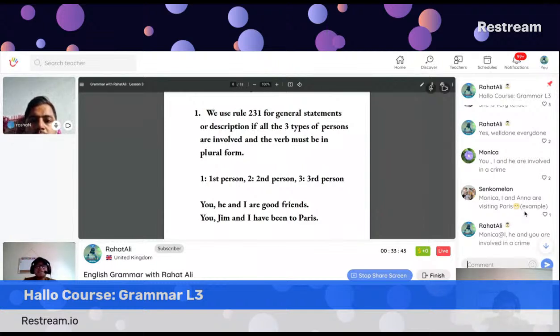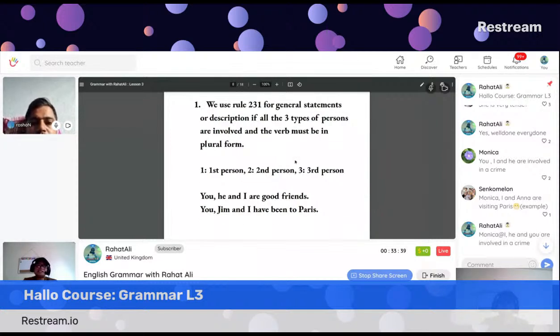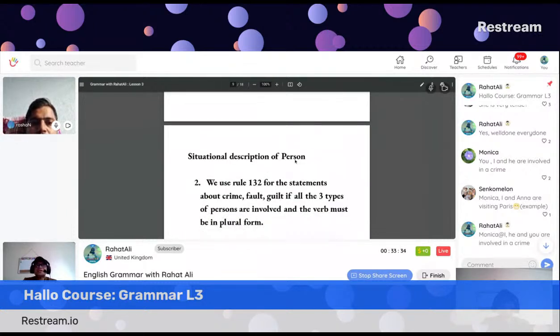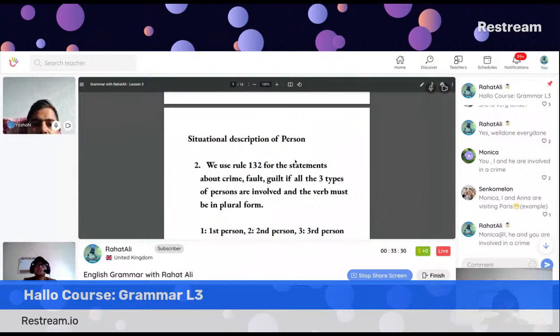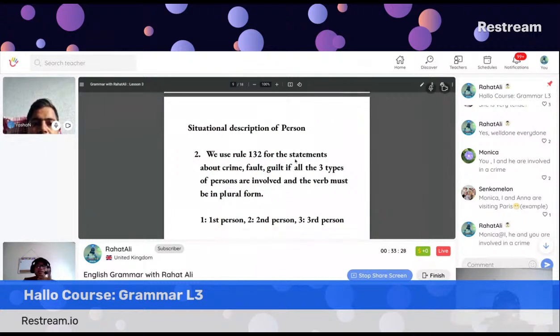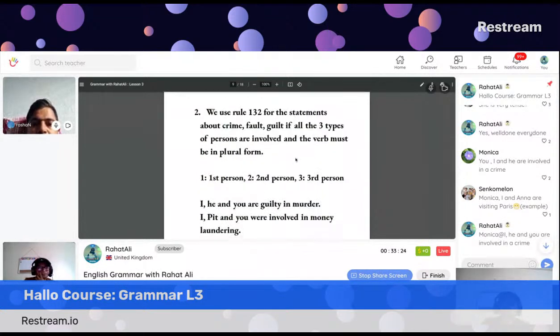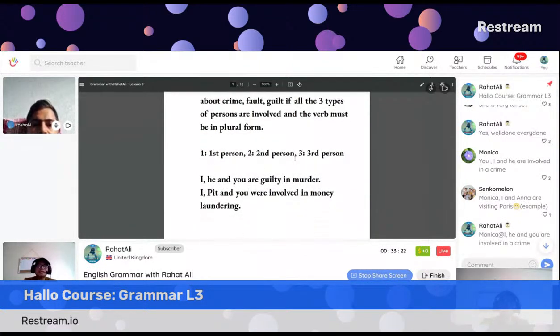Remember, if it is a crime, fault, guilty of murder, guilty of charges, money laundering, embezzlement, or any other serious equivalent crime types, we always describe 132. I should be mentioned first. So I, first person, two is the second person, three is the third person. So I should always be at the beginning. I, he, and you were guilty. For example, I, Pete, and you were involved in money laundering.